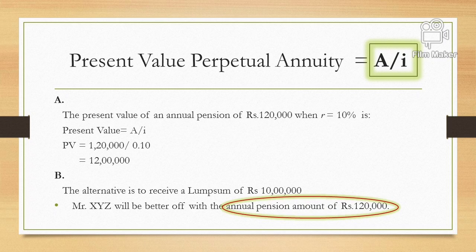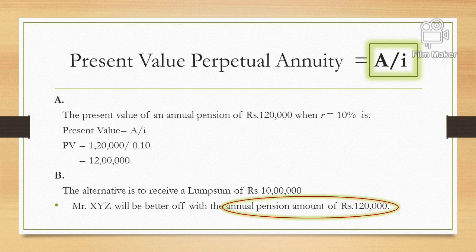And the company has also given the second choice that today the company can pay 10 lakh rupees, or today Mr. XYZ can accept 10 lakh rupees. So by comparing both present values, if he receives 1,20,000 for an infinite period of time, its present value is 12 lakh, or the company can give right now a present value of 10 lakh. So the better choice is 12 lakh rupees.